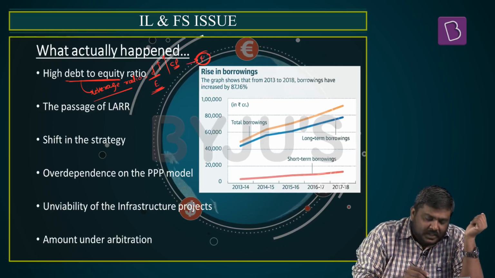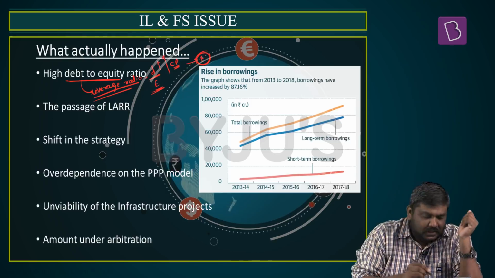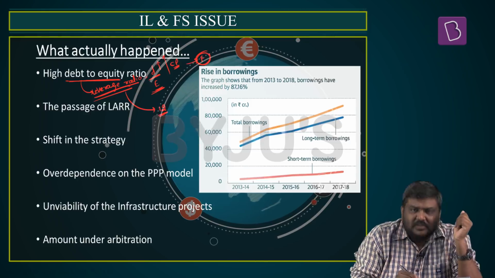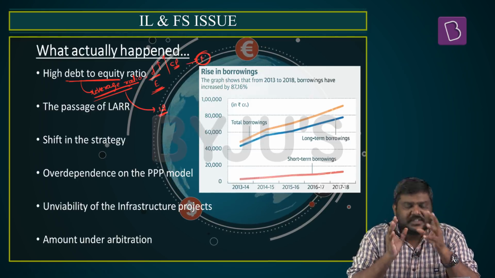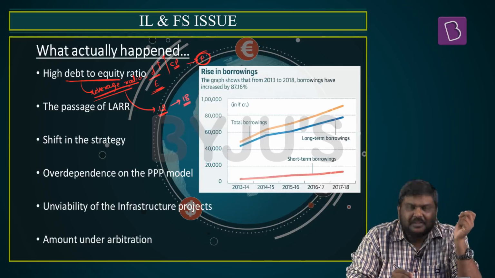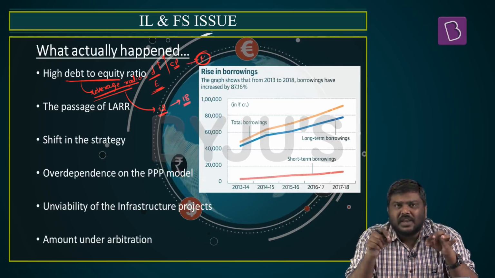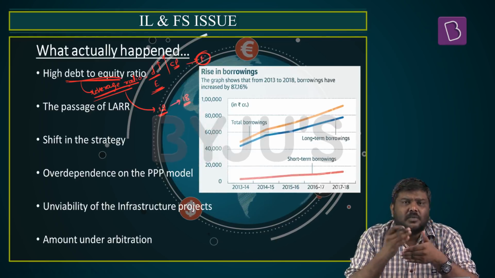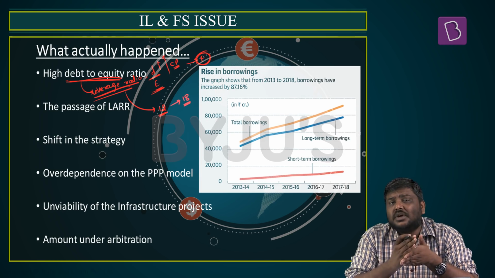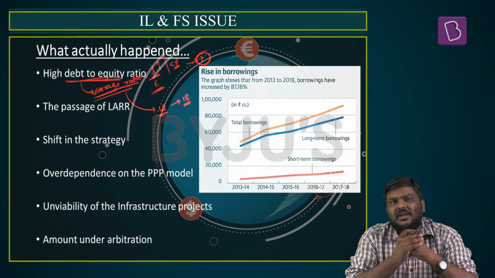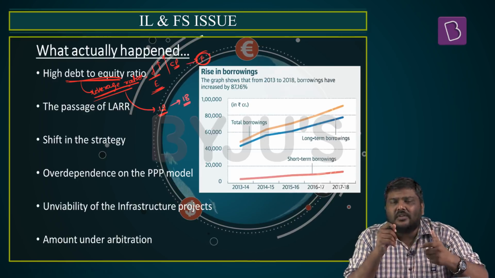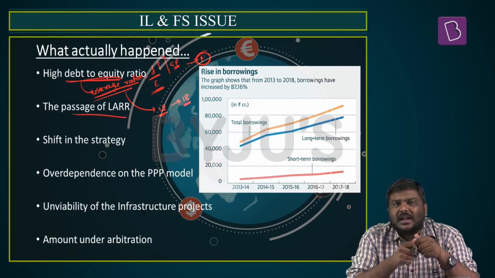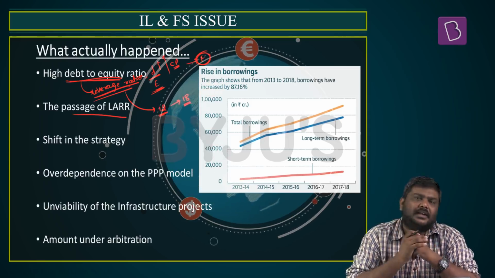Now look at this. The debt to equity ratio or the leverage ratio for IL&FS was around 12 a year ago, and by the end of 2017-2018 it shot up to 18. In simple terms, there was a huge increase in the debt to equity ratio, which actually led to a huge amount of repayment liabilities or pressure of repayment liabilities on this company. That was one of the reasons it defaulted on the repayment to SIDBI. Second, the passage of LARR, Land Acquisition, Rehabilitation and Resettlement Act.